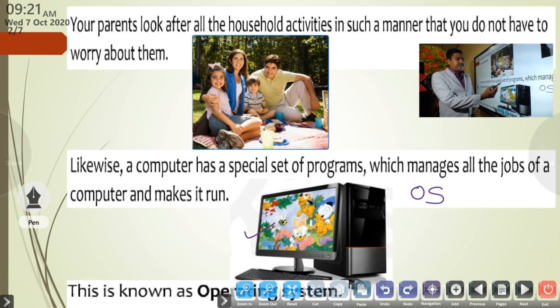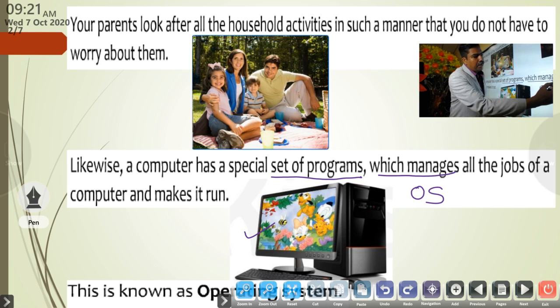Likewise, a computer has a special set of programs which manages all the jobs of a computer and makes it run. That software is the supervisor. That software is the controller. That software is the coordinator.